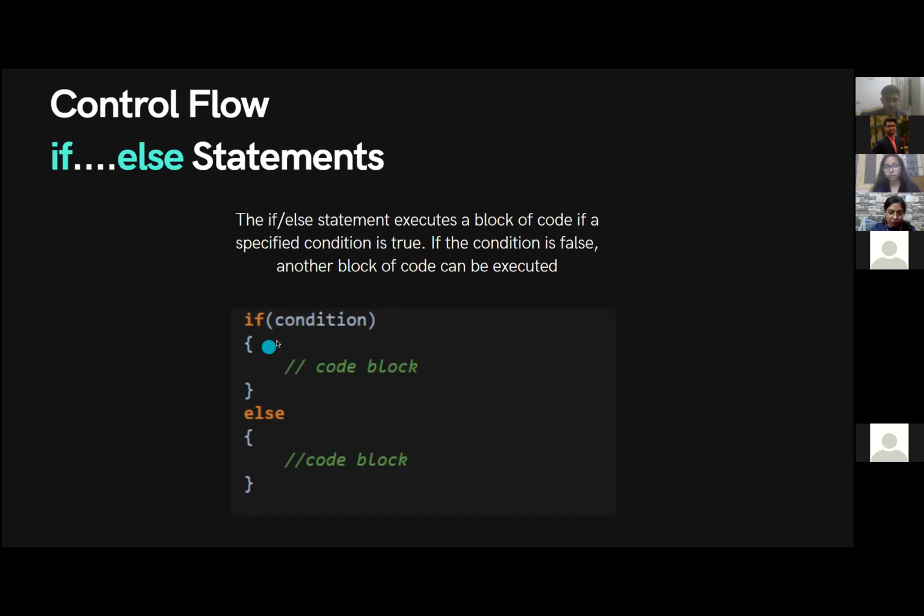You put the keyword if followed by brackets, and inside the brackets you provide the condition which you need to test in order to run the code inside this block. If this condition fails, it's going to automatically run the code block present inside the else block. This is the basic syntax for if-else statements in Kotlin.